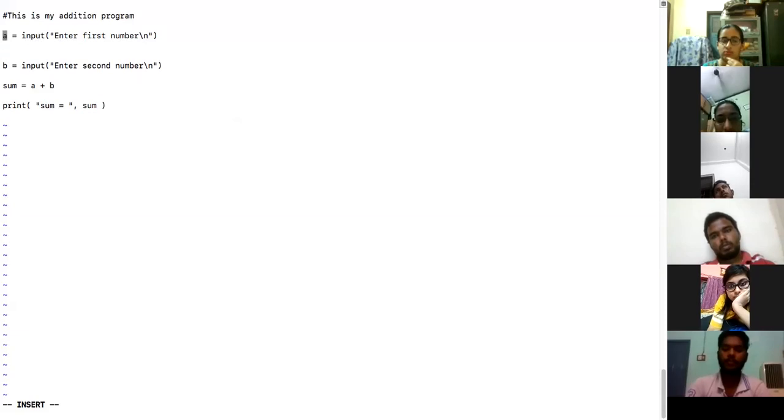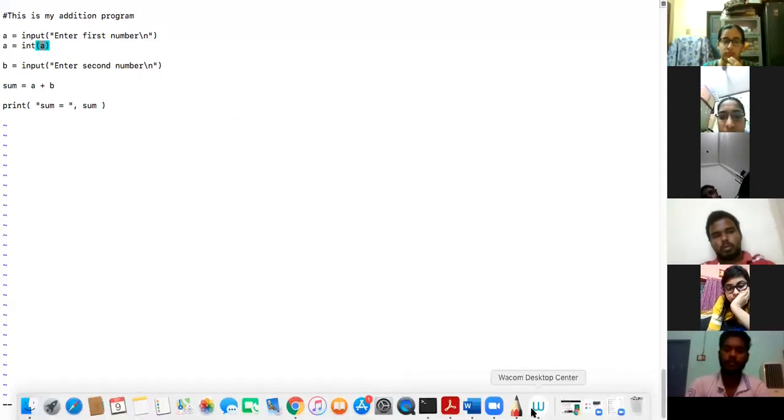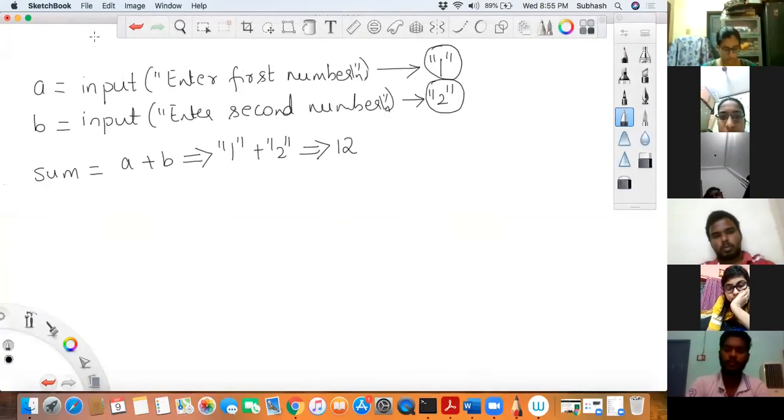What is A containing? A is containing a string, String 1. So I will say, I want you to convert that A into an integer now. So int is basically a function. Python gives you a function to convert the string A into an integer. I'll write it and show it to you over here so that you understand.